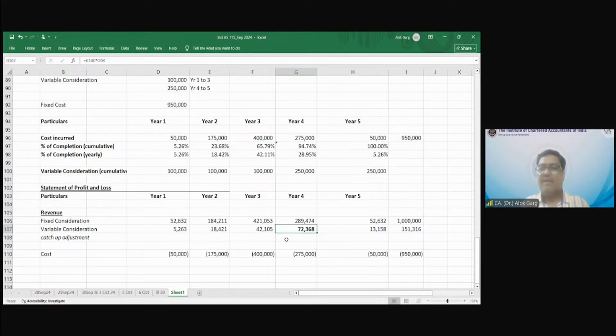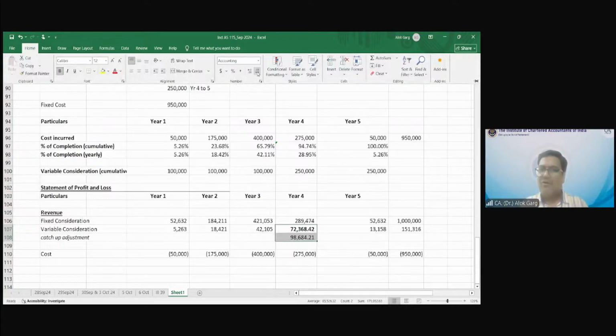Or simply I can say, 1 lakh multiplied by 28.95%, right? Or let's say in this year only you need to apply 2.5 lakh multiplied by 28.95%, but it has to be 2.5 lakh multiplied by this percentage minus this and this. So alternatively, this total is 171053 only.